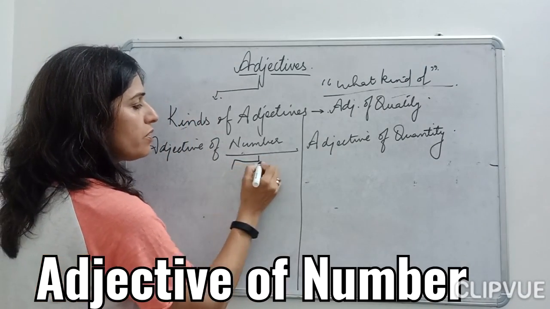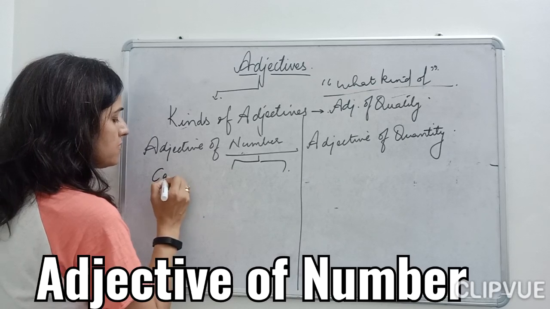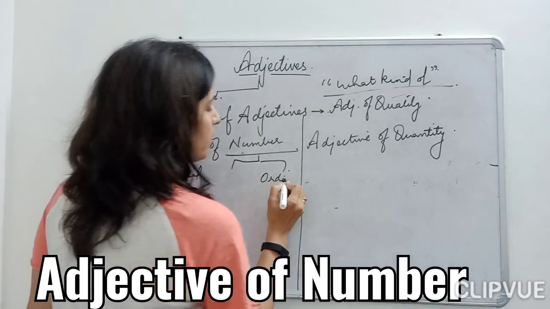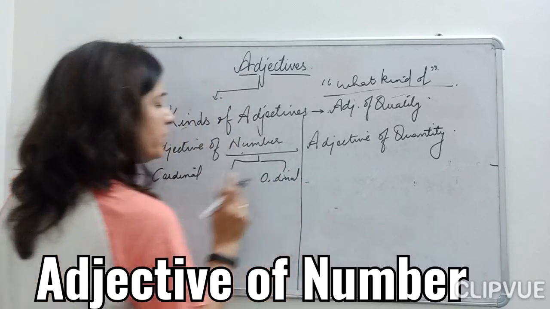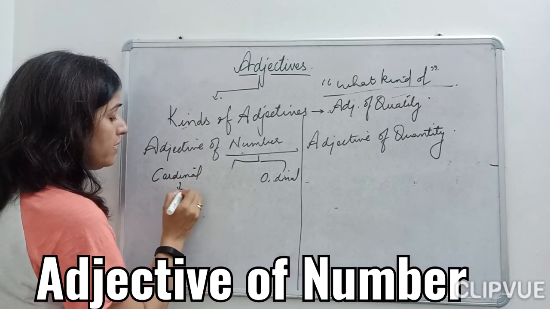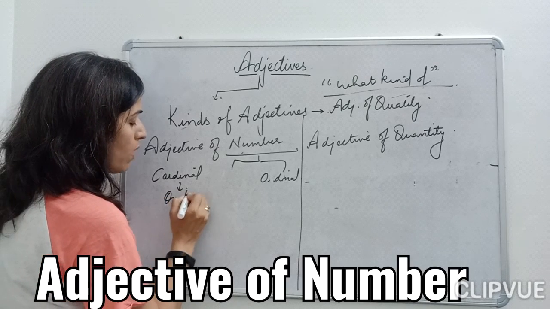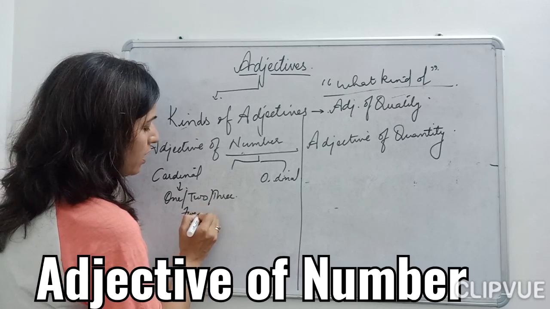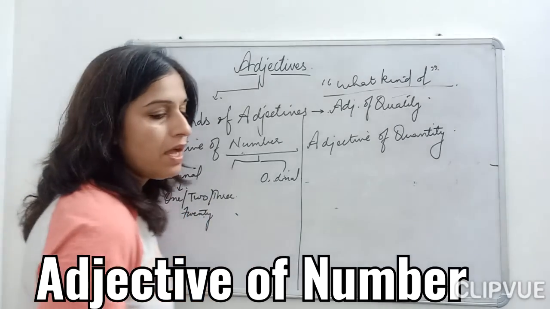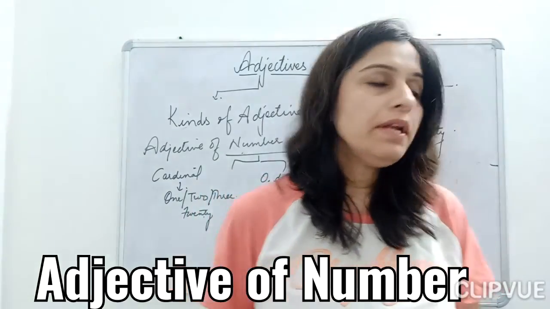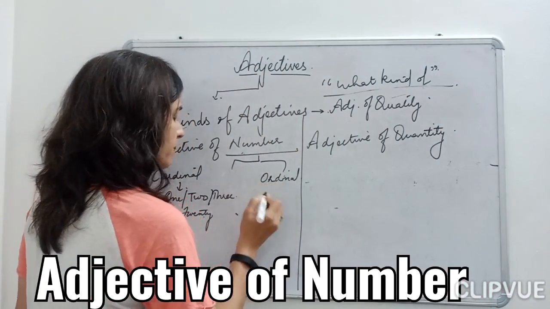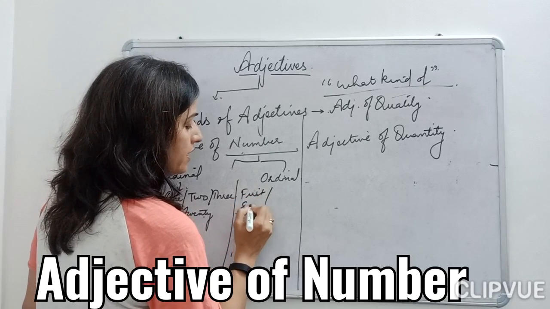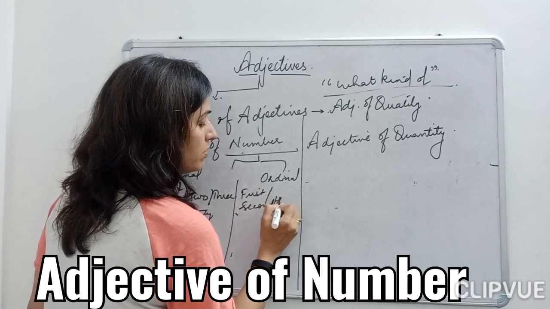See, numbers are, children, of two types. One is the cardinal numbers, and the other is the ordinal numbers. Suppose cardinal numbers are, children, when I am talking about 1, 2, 3, 20, they are all cardinal numbers. When I talk about ordinal numbers, children, ordinal number means when I am saying first, second, third.